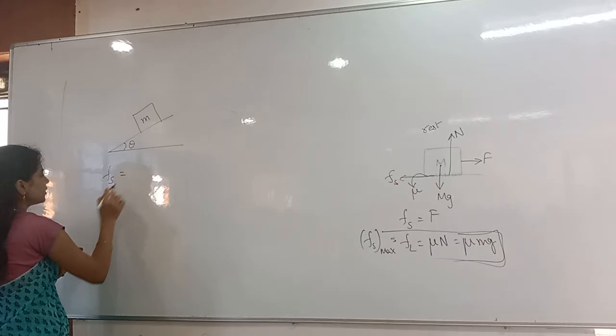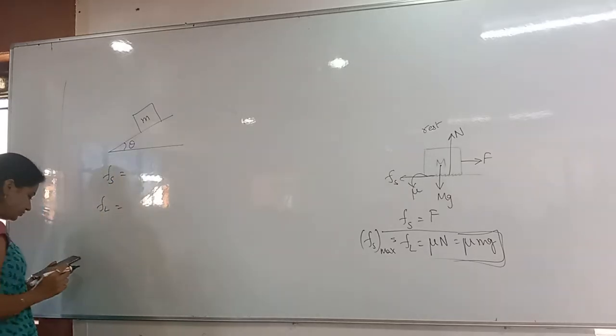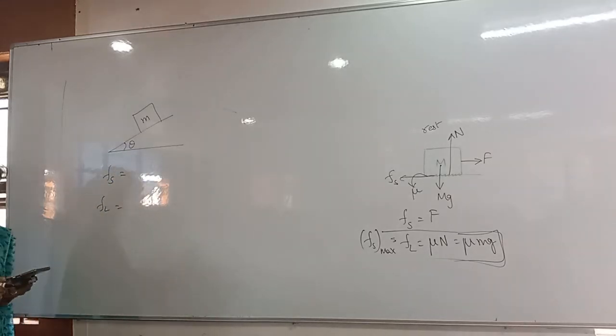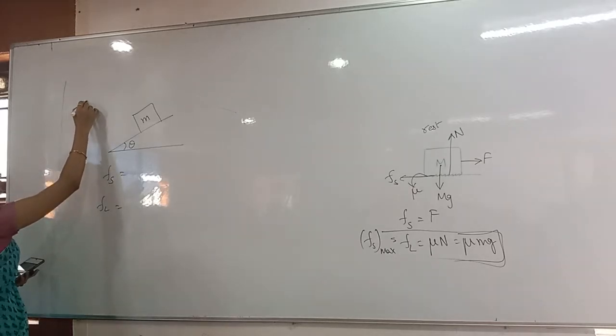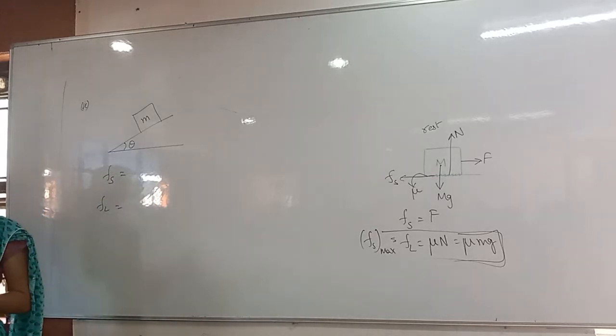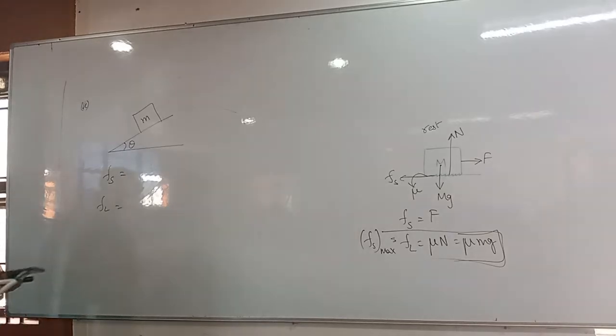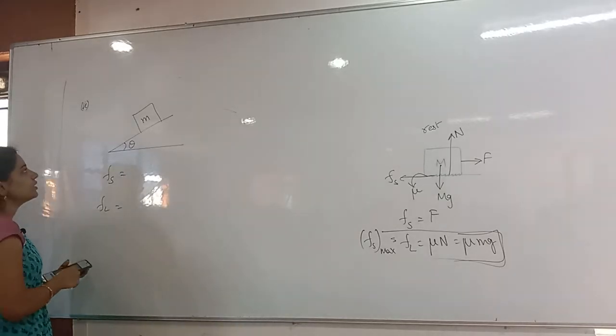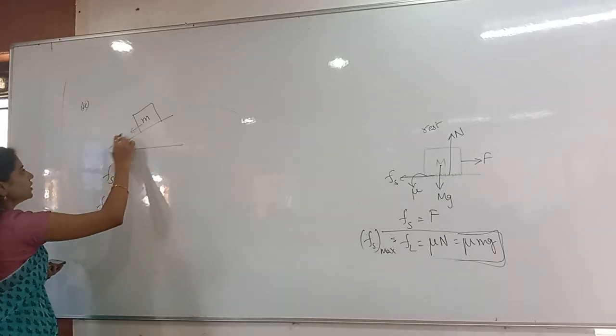Only what is Fs, and then what is... Fs is equal to mg sin theta. Why? Because which external force is acting on the body? Mg sin theta only. Along the inclination mg sin theta is acting in this direction.